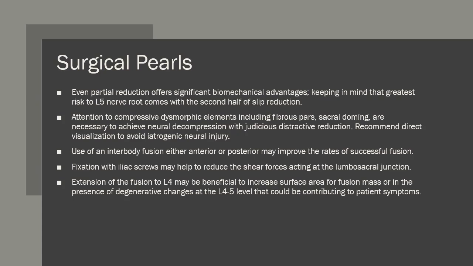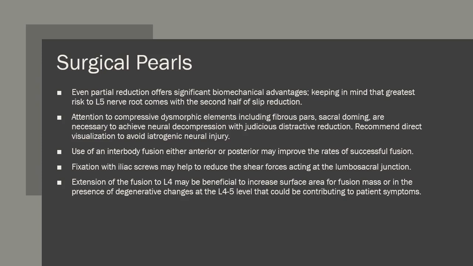These are some surgical pearls that may prove helpful during both the planning and intraoperative phase of surgery. Even a partial reduction will offer significant biomechanical advantages to help in transitioning the affected level from a shear force state to a compressive force state. Given that the highest risk of an L5 nerve root injury will come during the last half of a full reduction, changing surgical aims from a full reduction to a partial reduction may still help with achieving a biomechanically advantageous state while also avoiding the risk of a nerve root injury.